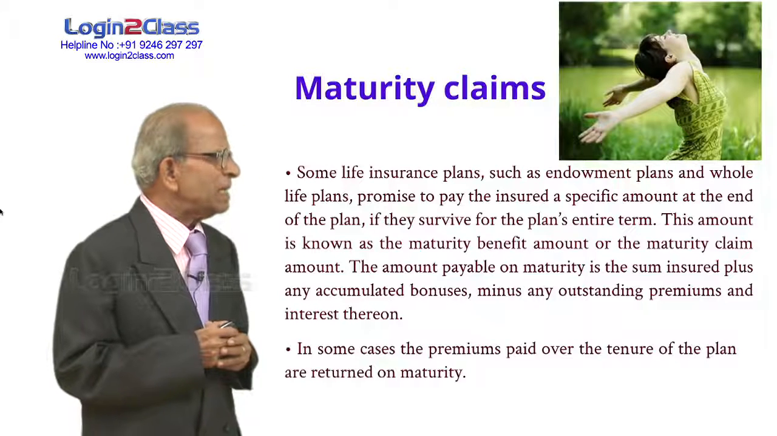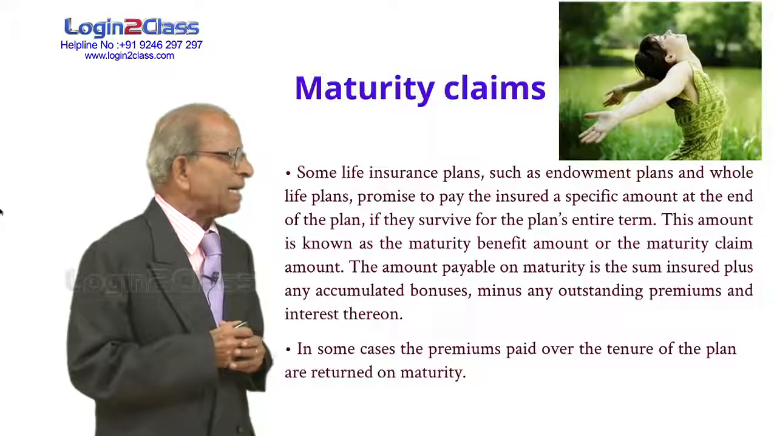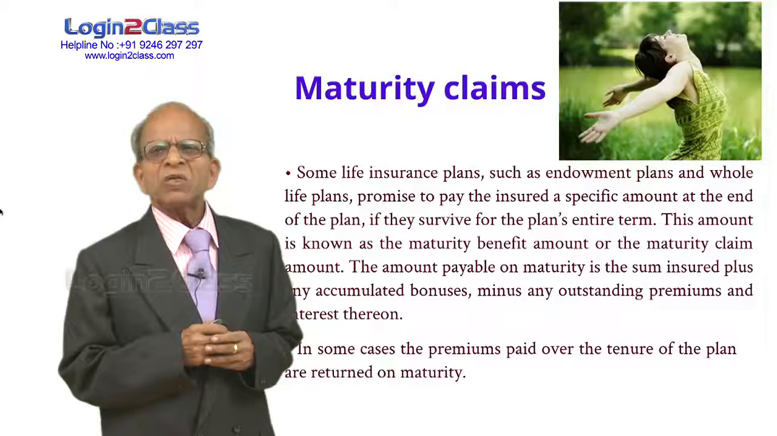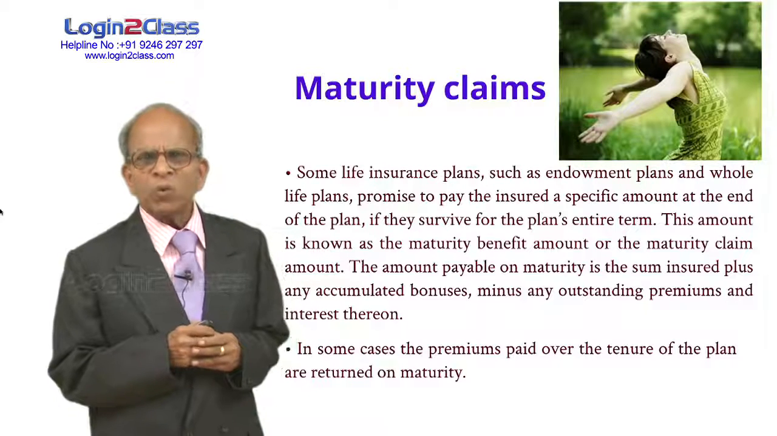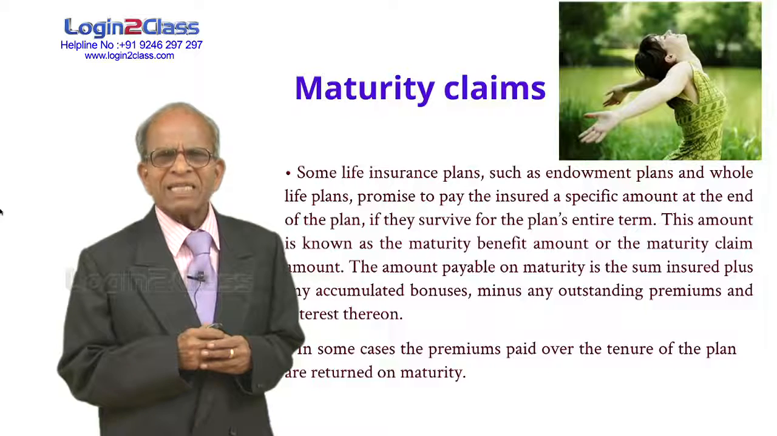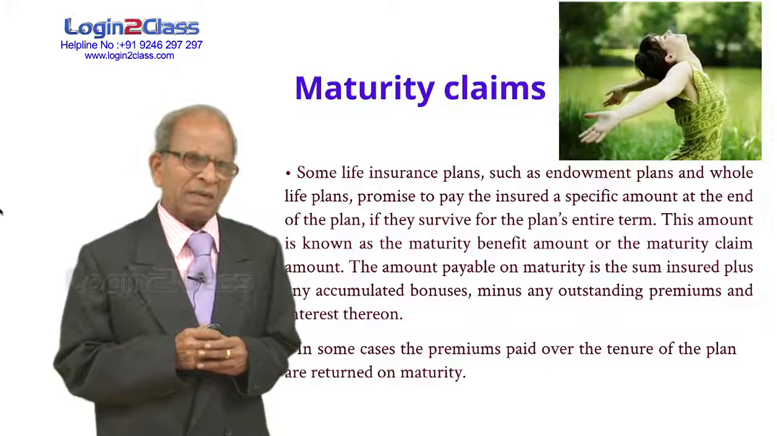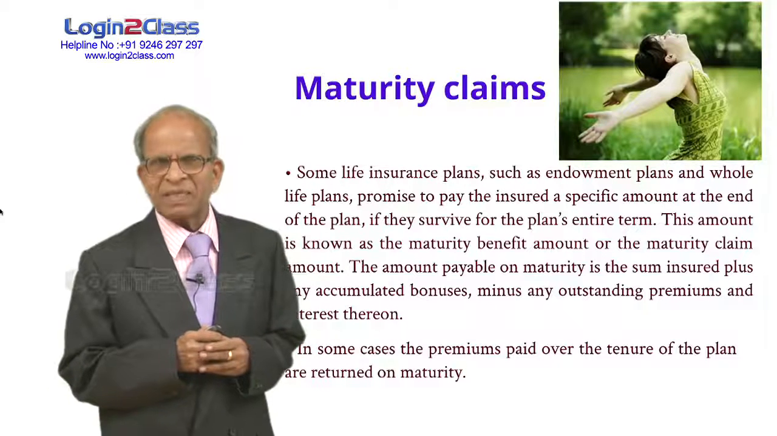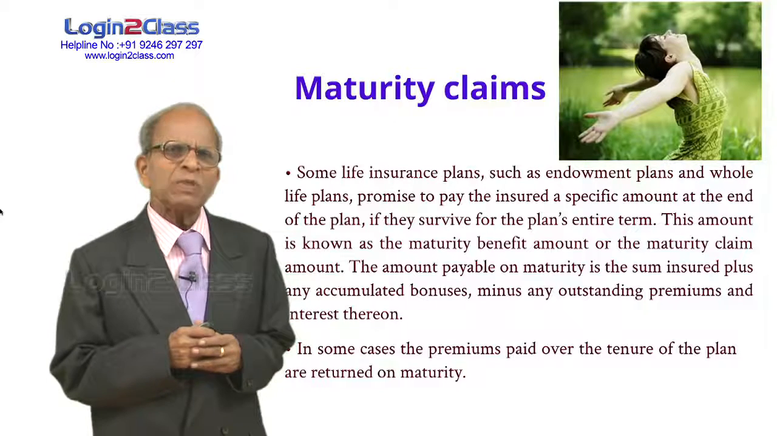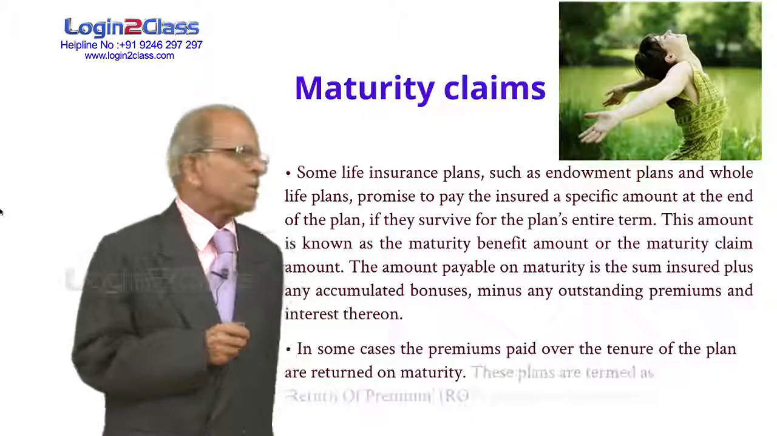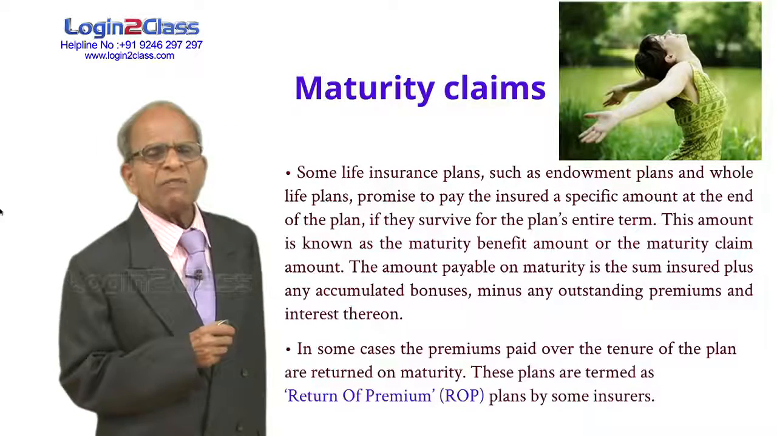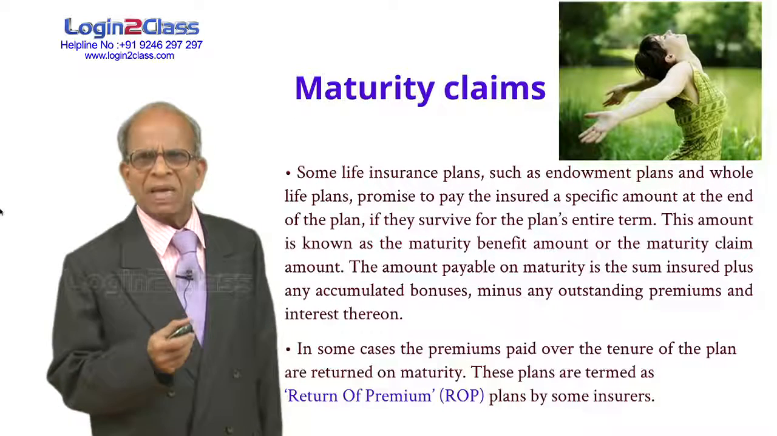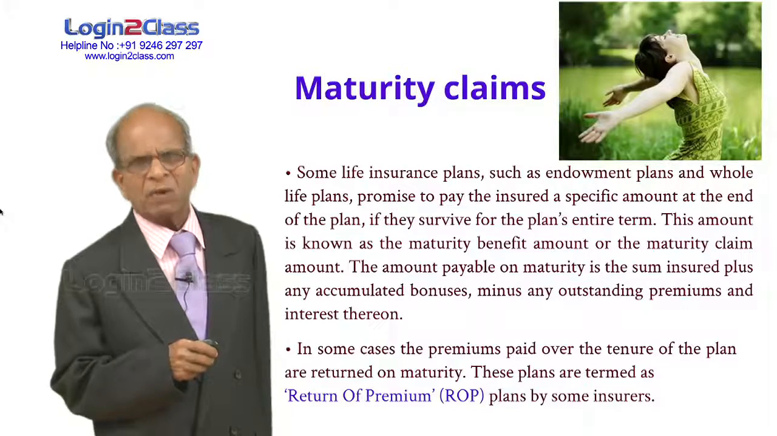In some cases, the premiums are paid over the tenure of the plan or returned on maturity. Normally, under a term assurance policy, on maturity, no payment is made. Under a pure term assurance policy, in case the customer dies during the term, the sum assured is paid. But if he survives the term, no payment is made. But there are plans which promise that in case there is no death claim, the premiums paid would be refunded on maturity. So, such plans are called return of premium plans or ROP plans. Under those policies, you have to return the premiums and that is just like paying the maturity amount.